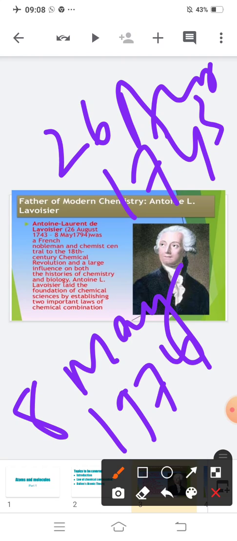He was a French nobleman and chemist, central to the Chemical Revolution, and a large influence on both the history of chemistry and biology.